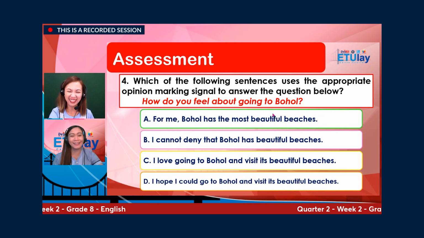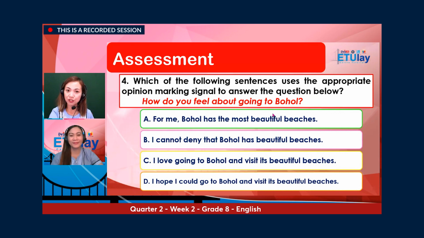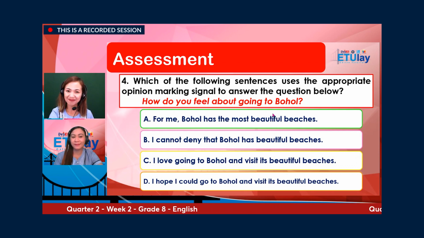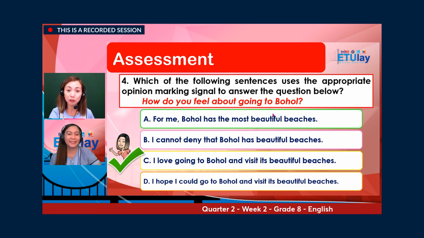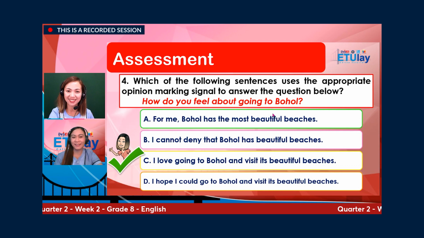Number four. Which of the following sentences uses the appropriate opinion marking signal to answer the question below? How do you feel about going to Bohol? A. For me, Bohol has the most beautiful beaches. B. I cannot deny that Bohol has beautiful beaches. C. I love going to Bohol and visit its beautiful beaches. Or D. I hope I could go to Bohol and visit its beautiful beaches. And the correct answer is letter C. I love going to Bohol and visit its beautiful beaches.